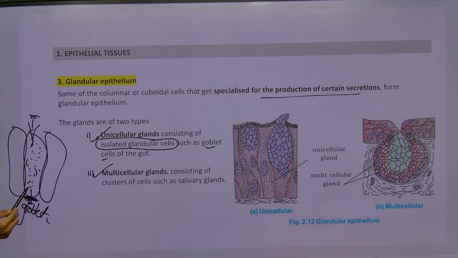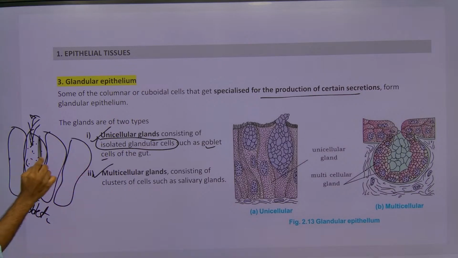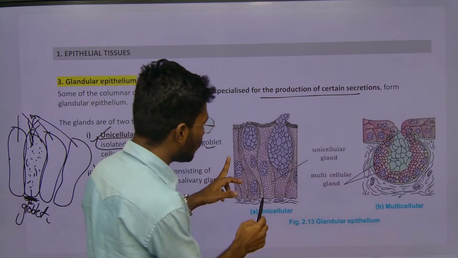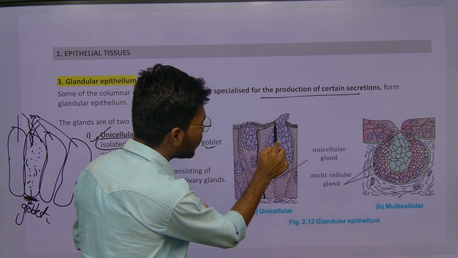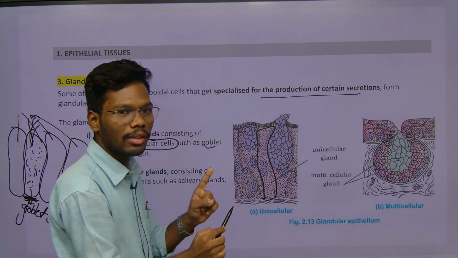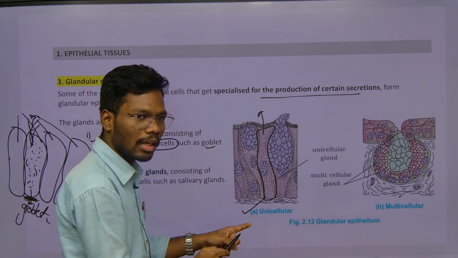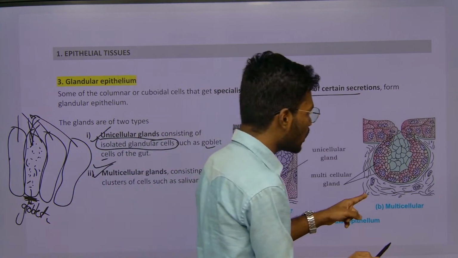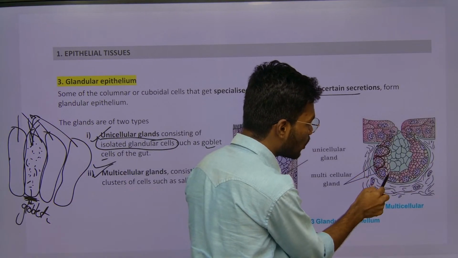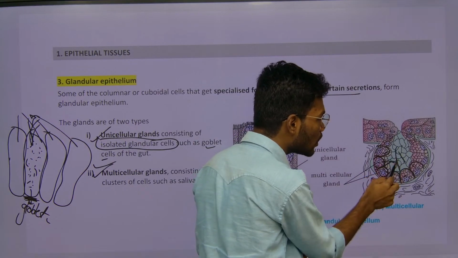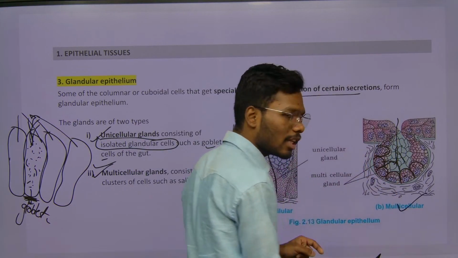For example, there is a group of cells, and these group of cells united together and start releasing their substance. Then it is called what? Multicellular glands. If you see, this single cell is acting as one gland and releasing this substance. In the same way, for a unicellular gland the example is goblet cells. Whereas if you see, we have different types of cells. All these different types of cells are interacting with each other and releasing the substance. So those are called multicellular.